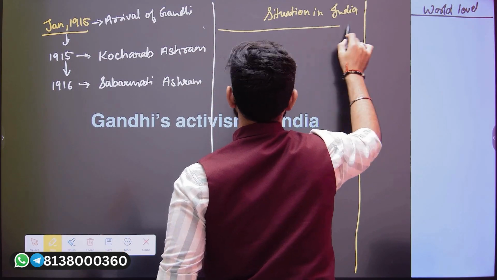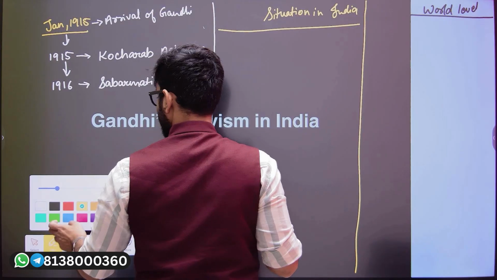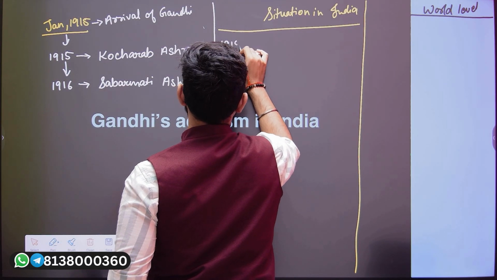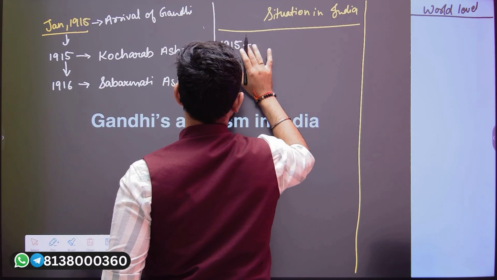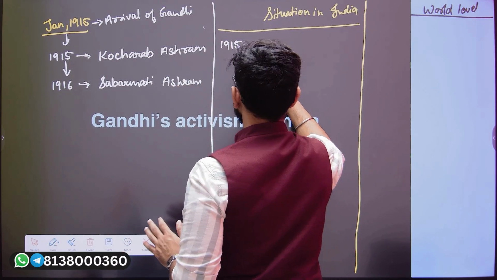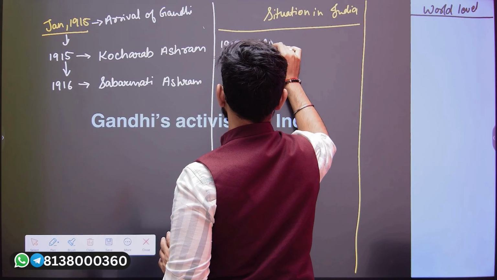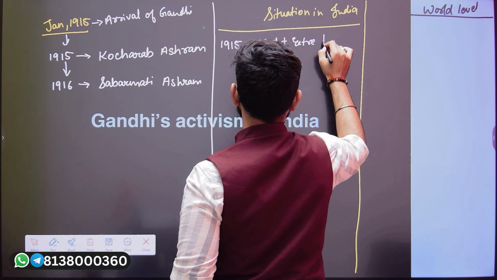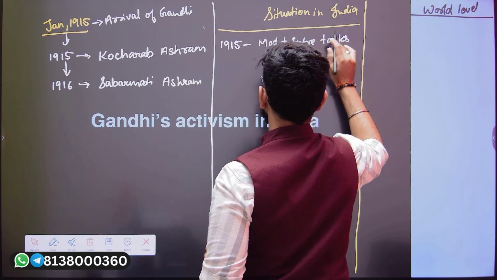So when we talk about the year 1915, what was the situation in India? The situation in India was that there were talks between the moderates and the extremists.